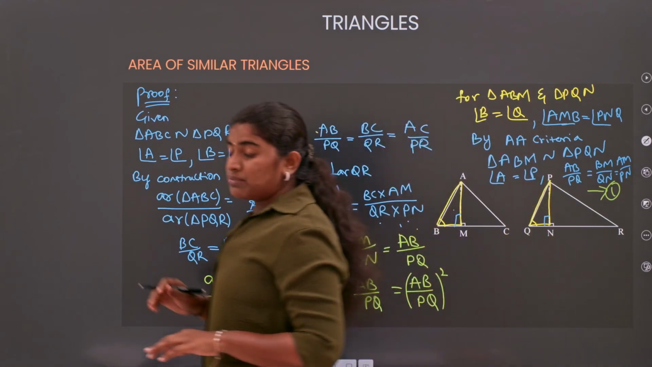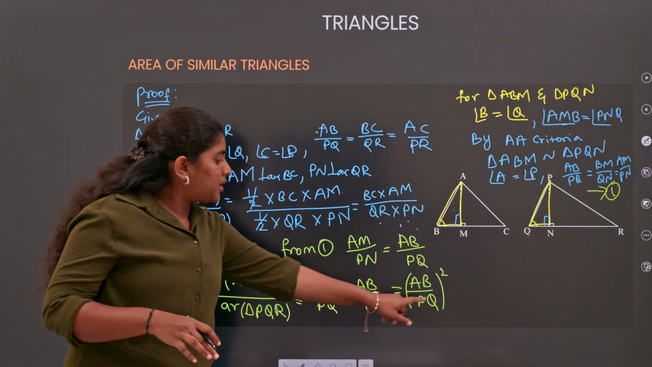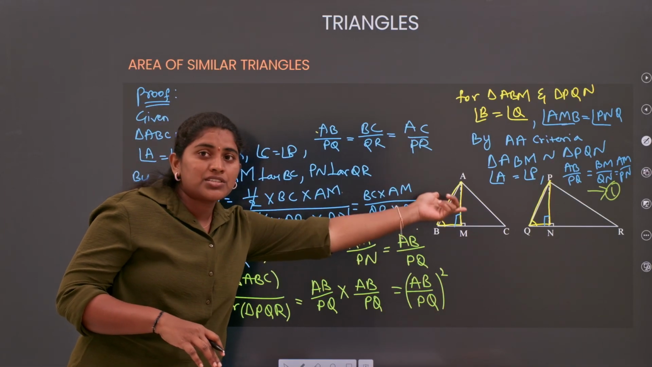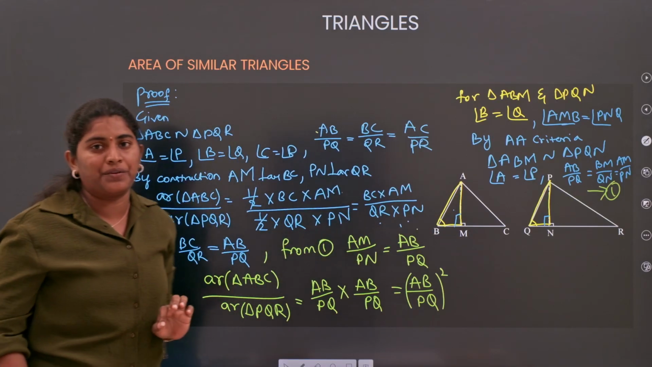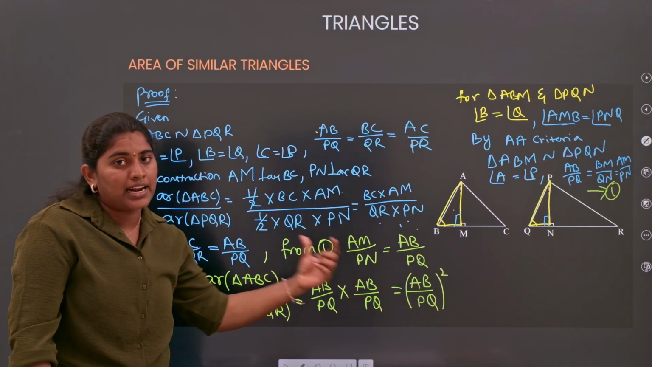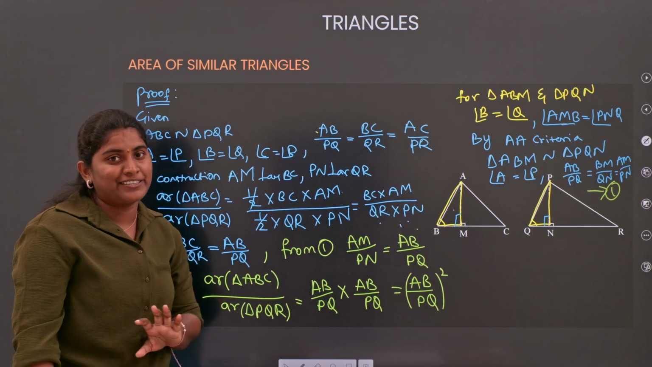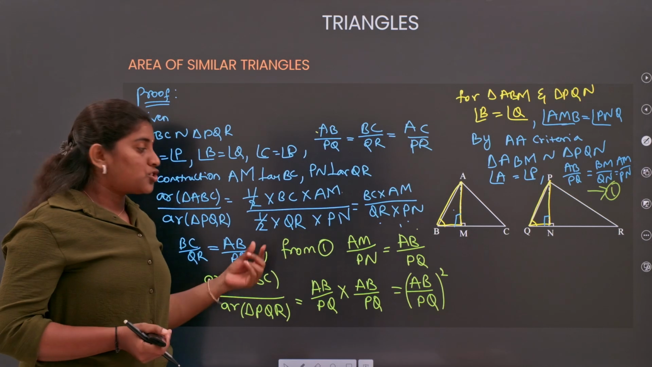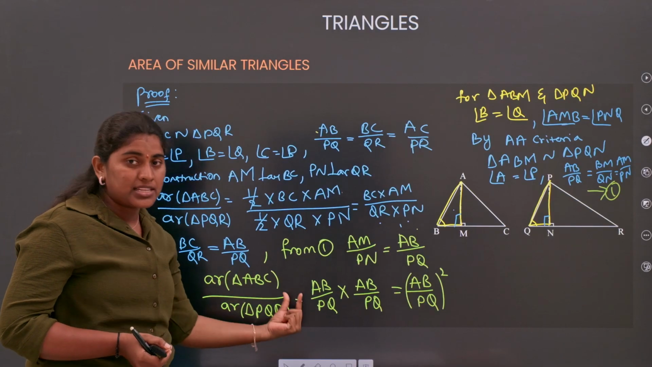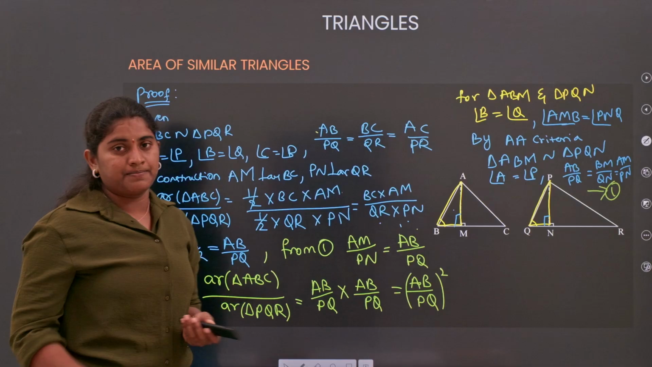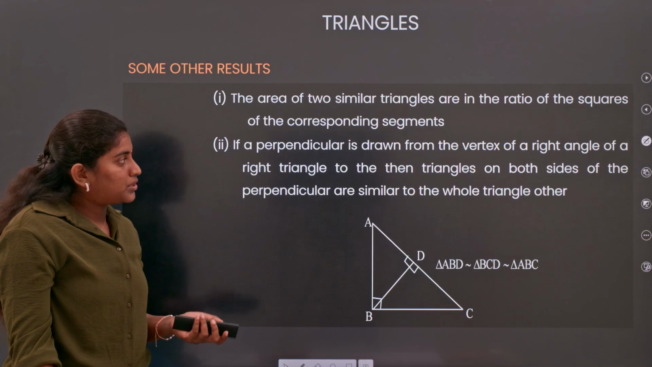Okay. So similarly, AB by PQ whole square equals BC by QR whole square, which equals AC by PR whole square. Fine. This is how we get the ratio of area of similar triangles. Clear about this? Simply remember that the ratio of area of similar triangles is equal to the square of the ratio of corresponding sides. Fine. Now let's go for the next.